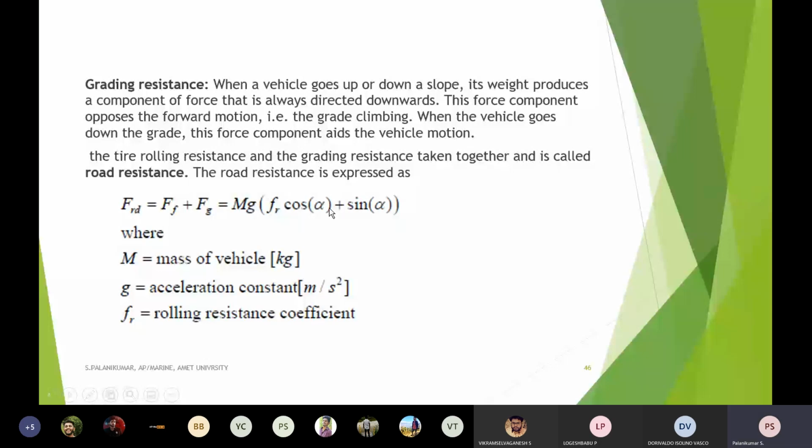In addition to that, there is mg fr sin alpha, because we cannot always monitor whether the vehicle is moving upward, downward, or on a plane. So for calculating how much tractive force has to be generated, for simplicity we take them together, because it offers very little. The rolling resistance taken together with the grading resistance is called road resistance, and it can be calculated like this.